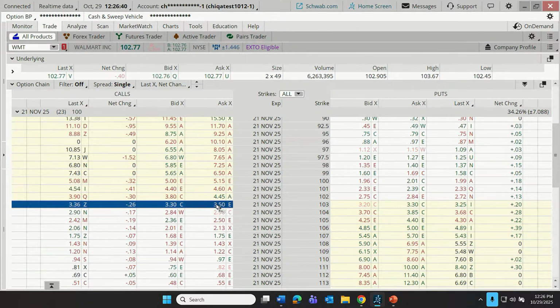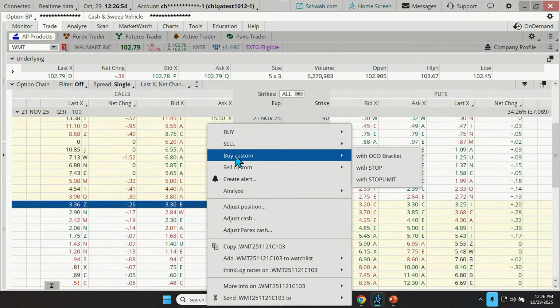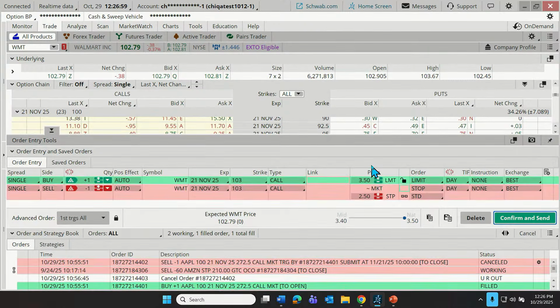Let's come to our ask price. And actually, this could be done from the bid or the ask. To me, it just feels more comfortable to do it from the ask. I'm going to right click on that 103 strike and put in a custom buy order with a stop attached. Okay, so what this does is it brings up two orders, one to get us into the trade and the other one to get us out of the trade if it's misbehaving.